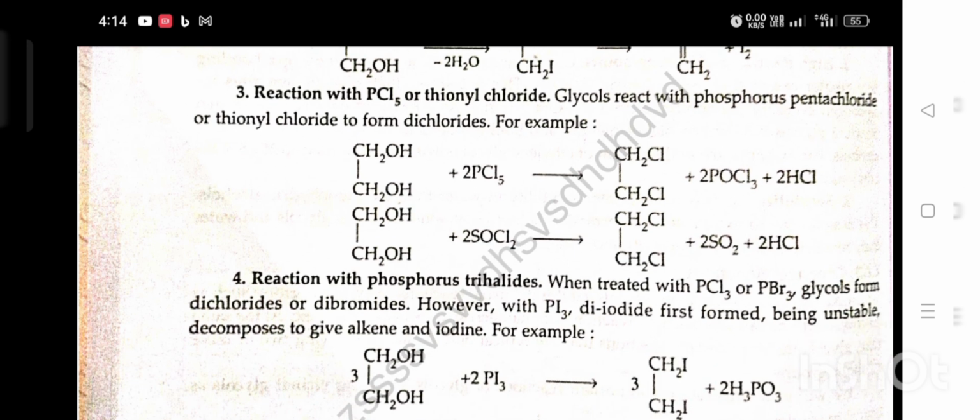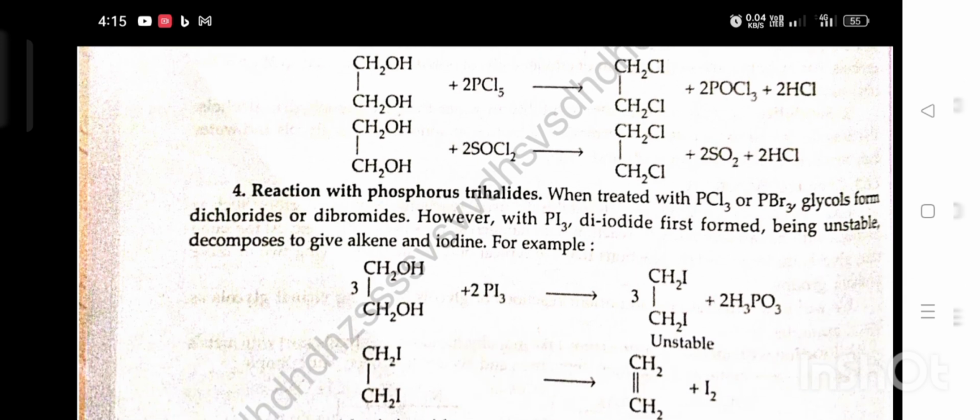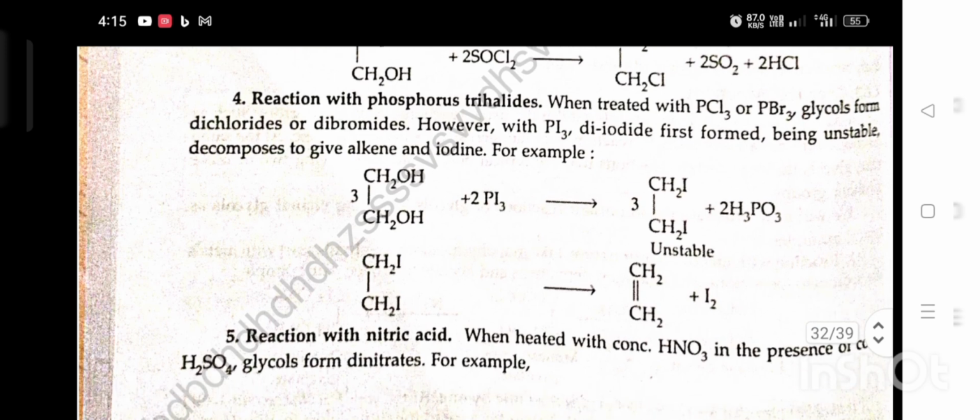Reaction with phosphorus trihalide. When treated with PCl3 or PBr3, glycol forms dichloride or dibromide. However, with PI3, the diiodide first formed, being unstable, decomposes to give alkene and iodine. For example, glycol plus PI3 gives an unstable diiodide, then the diiodide converts into ethene plus I2.